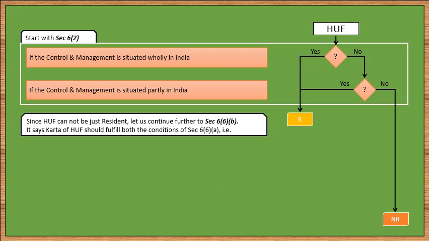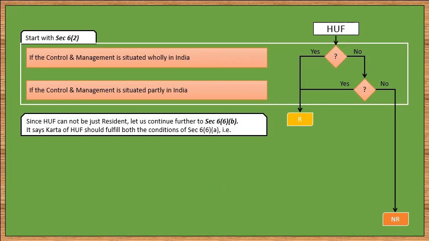It is more like your result. If a student has not cleared the exam, then the result is failed. On the other hand, if the student has cleared the exam, then the result is not just passed, but he would love to tell passed with first class or passed with second class, etc. Similarly, if HUF is resident in India, then section 6(6)(b) will determine its class of ordinary residence.